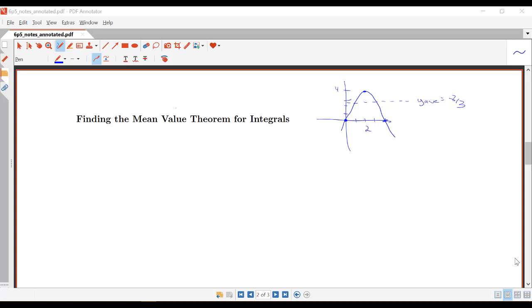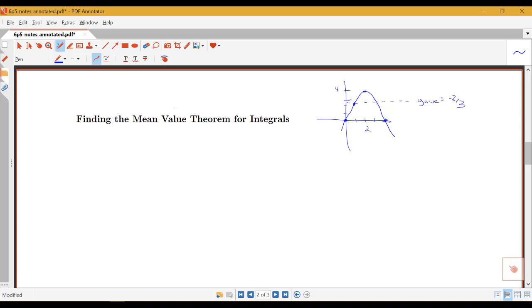In this video, we're going to continue talking about average value. Specifically, we're going to be talking about something called the mean value theorem for integrals. This result is going to show us that anytime we have a continuous function like we did in our previous example, we will be able to find some point where the value at that point is actually equal to the average value. So let's see how we can go about finding this mean value theorem for integrals.